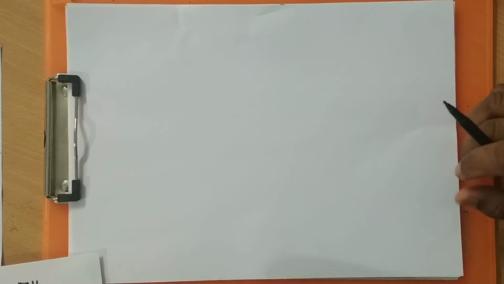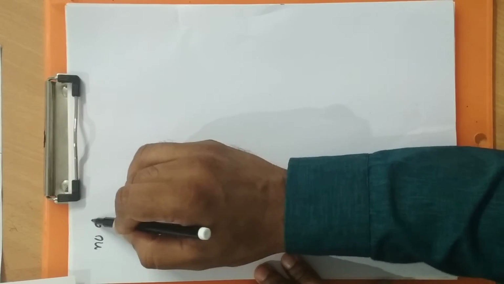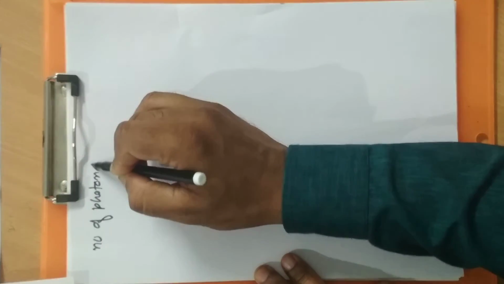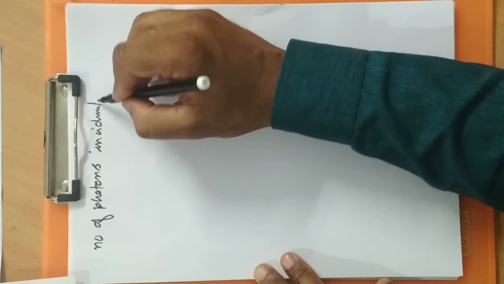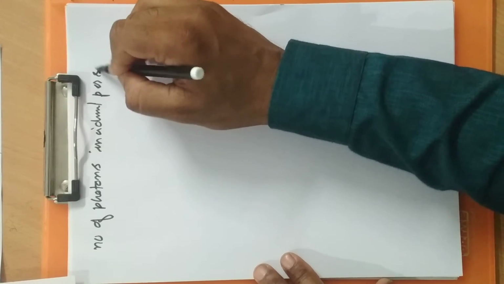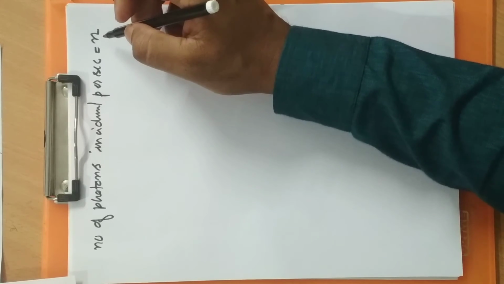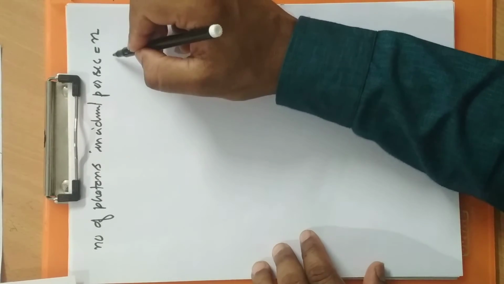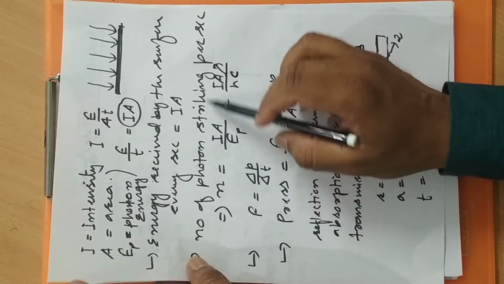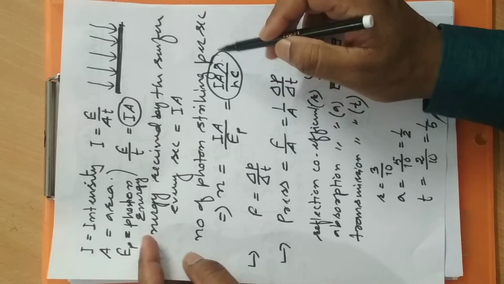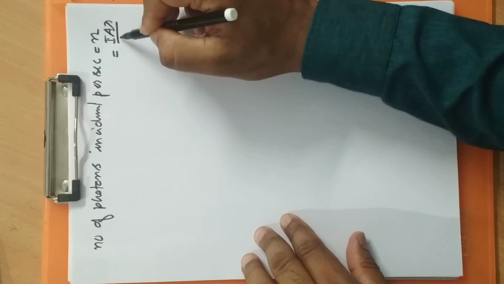Now, the number of photons incident every second, that is per second, is equal to, suppose, small n, for which we already have the expression: number of photons striking per second is I A lambda by hc.